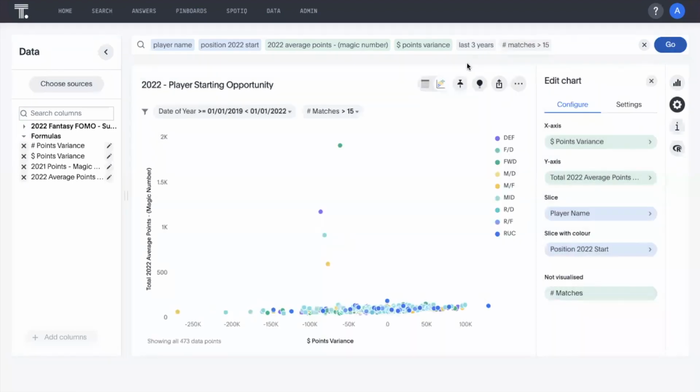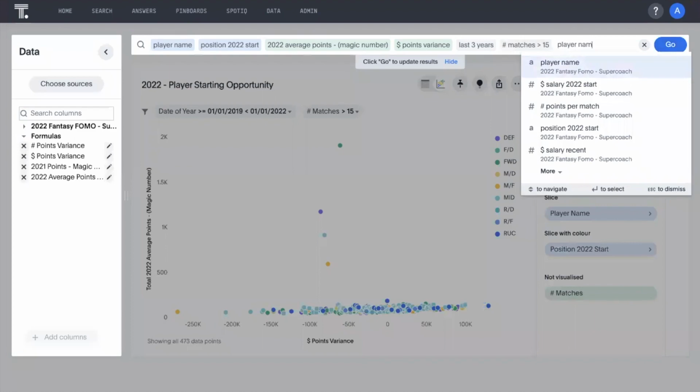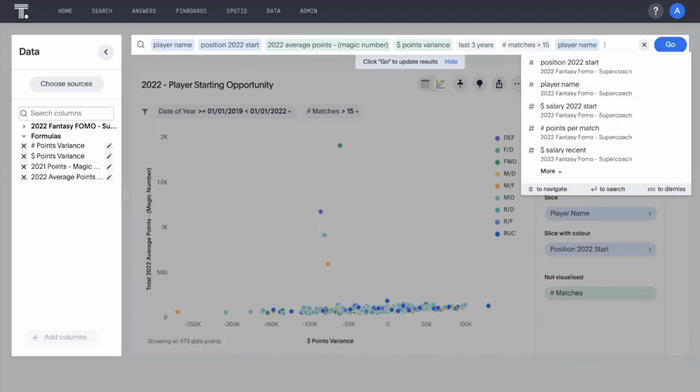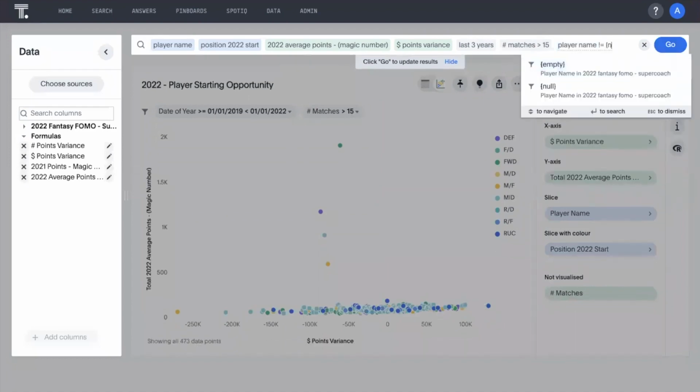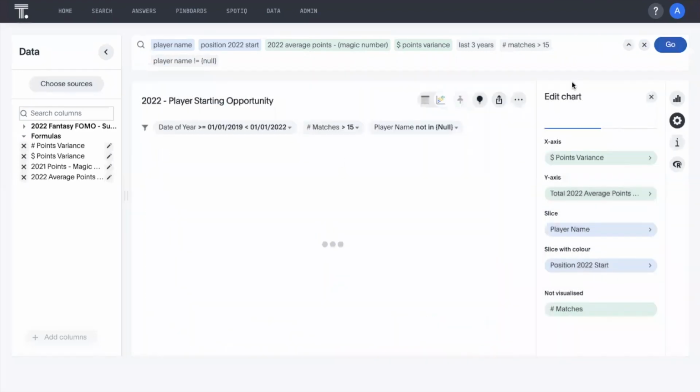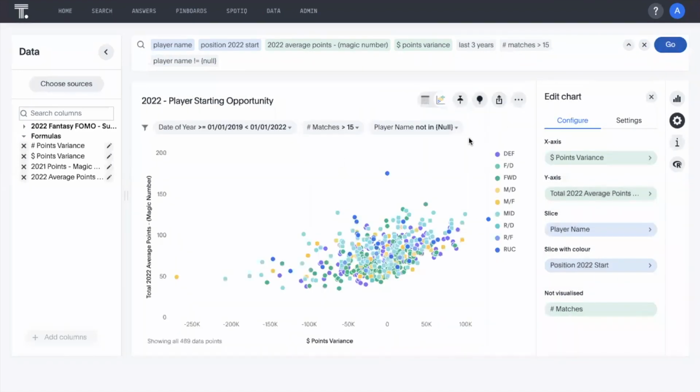Excellent. Just so we can get rid of some of the erroneous data, I think there are some null data points. Let's just remove where the player name is not equal to a null value. So just remove the erroneous data. And this is starting to look a lot more interesting. Specifically, what we see on the screen is the current points average that relates to the current price of the player.